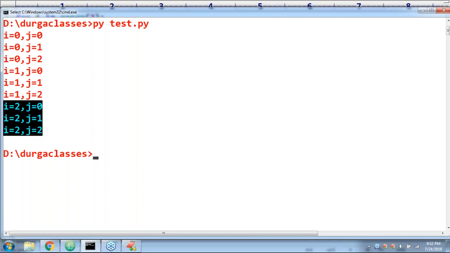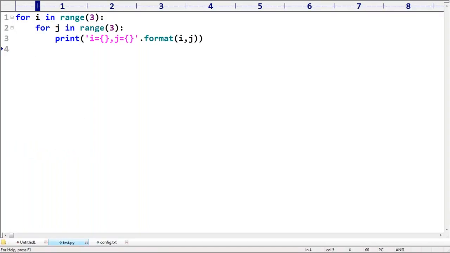Everyone can understand, right? Any doubt? Range of 3 means 0, 1, 2. Which values are there in range of 3? 0, 1, 2, like this. Range of n means 0 to n minus 1. Range of n means 0 to n minus 1.